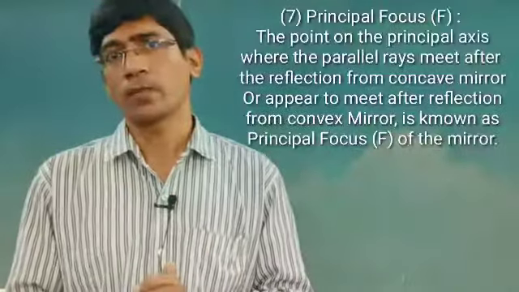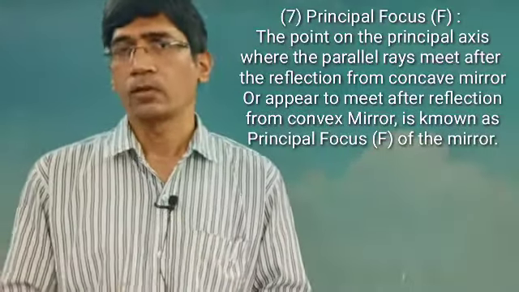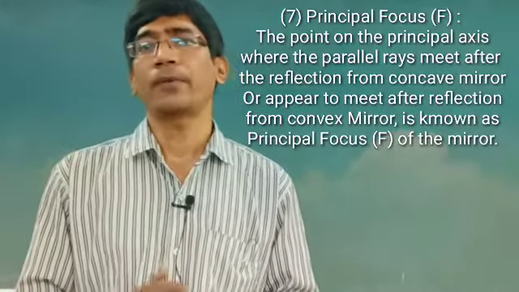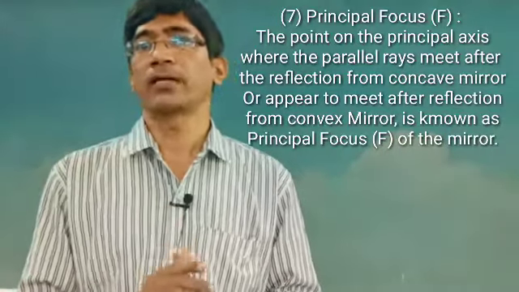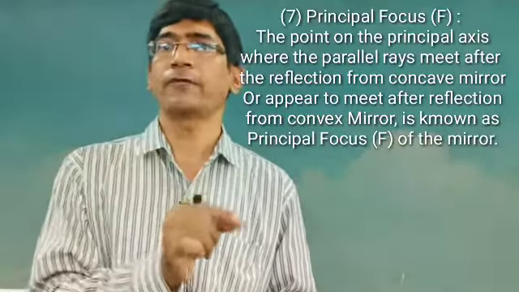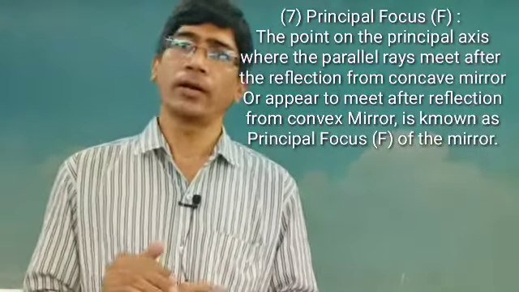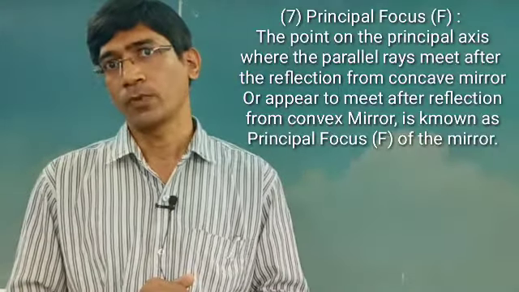Another term we are taking is the principal focus. When light is incident on the mirror, we can say the rays are incident on the mirror. After reflection, if the reflected rays meet or focus at one single point, then this point is known as the principal focus.